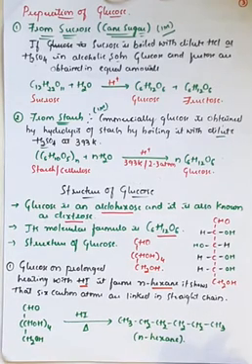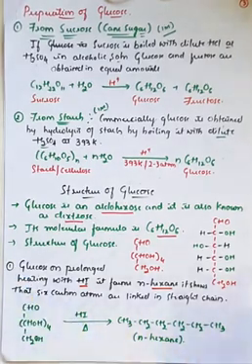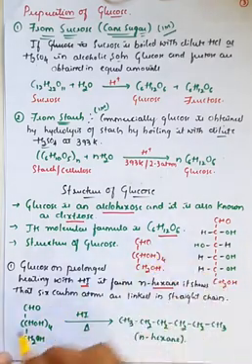So whenever it converts into n-hexane, it is a proof that the glucose molecule consists of 6 carbon atoms which are linked in a straight chain. Here you can observe this is in the straight chain. Therefore, if you take glucose, this is the glucose. The same structure I have drawn here.